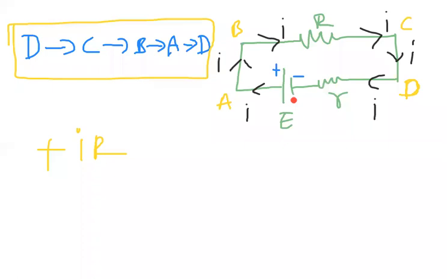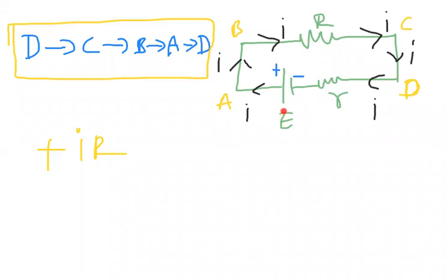Next you observe, the cell is here. Now we are traveling from where to where? Observe. We are traveling from A to D. I told you, whenever we observe a cell, don't see the current direction. We are not related with any current direction.